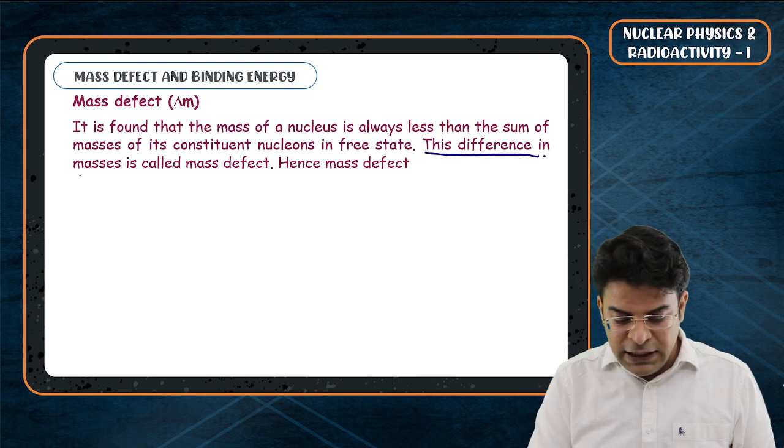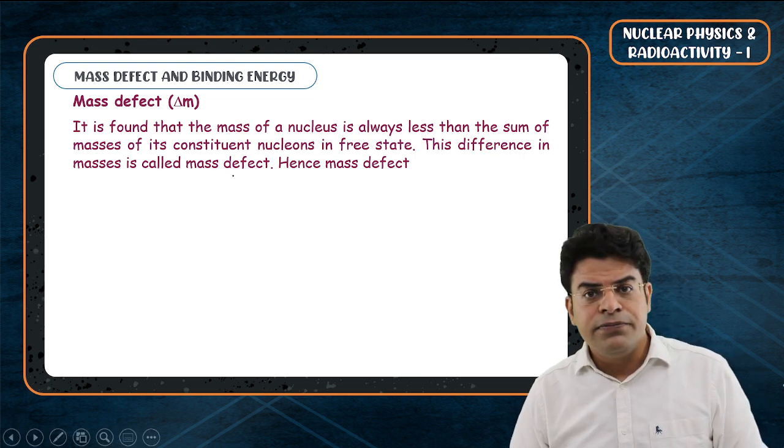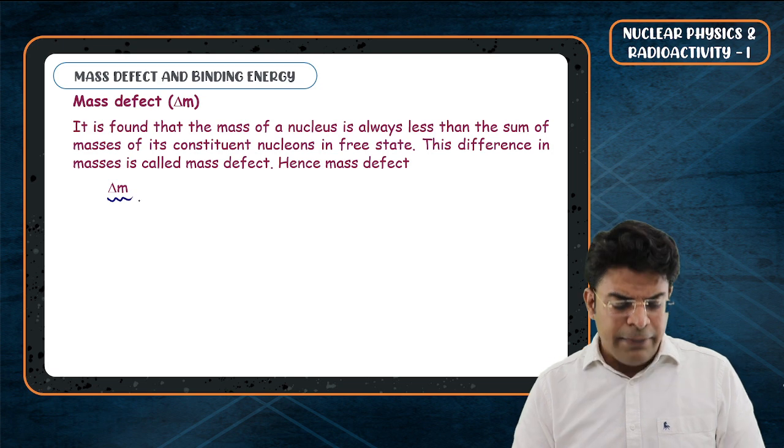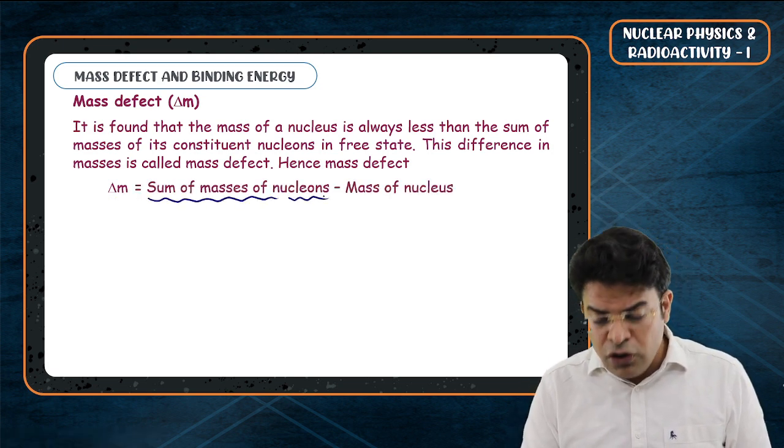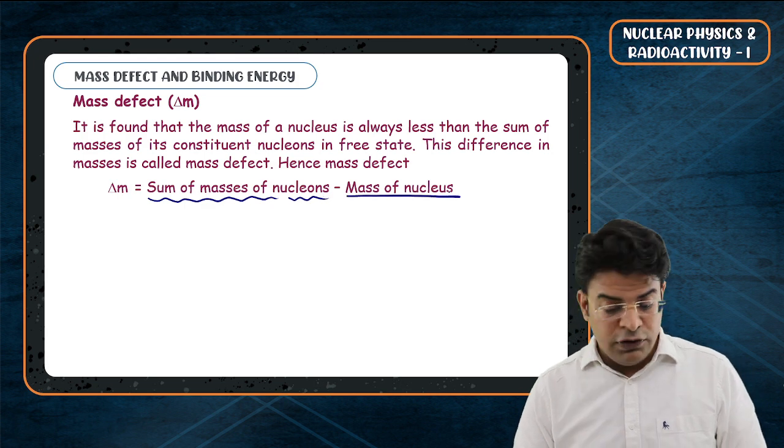This difference in the mass is called the mass defect. So we can write delta M, the mass defect, as the sum of the mass of the nucleons minus the mass of the nucleus.